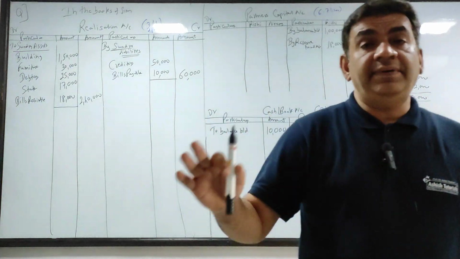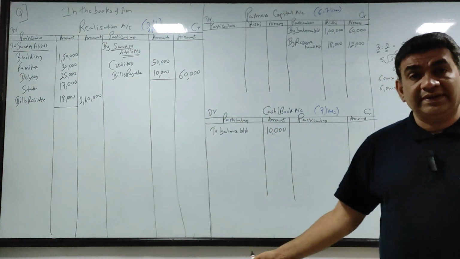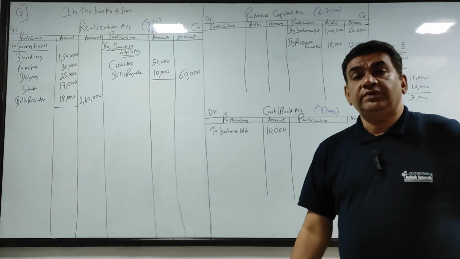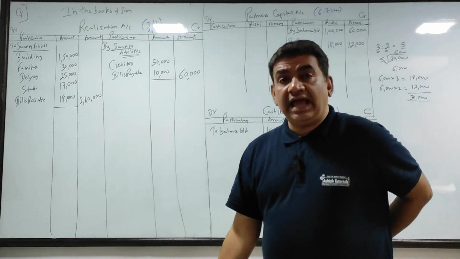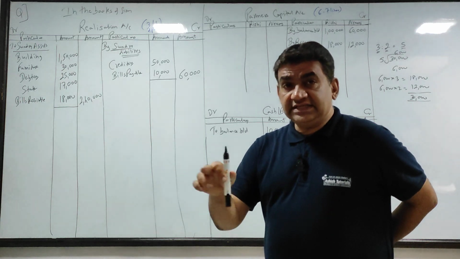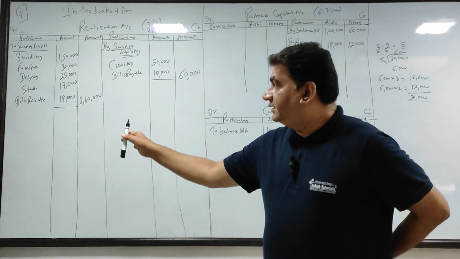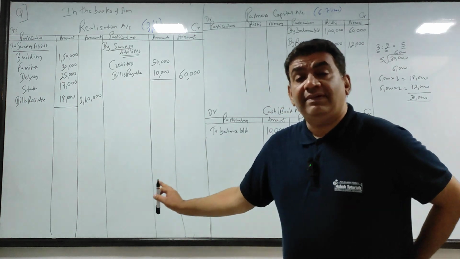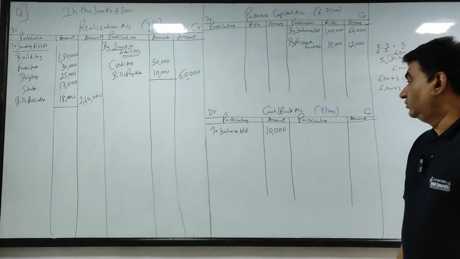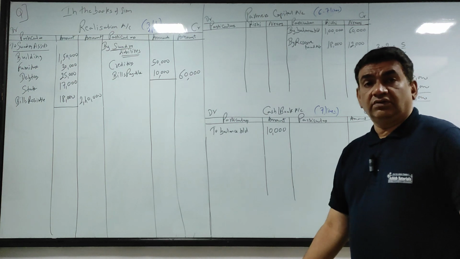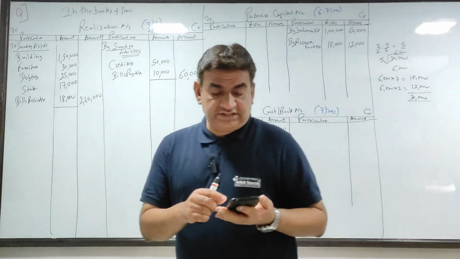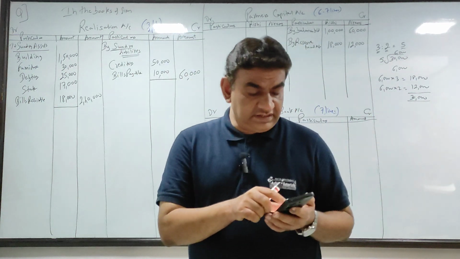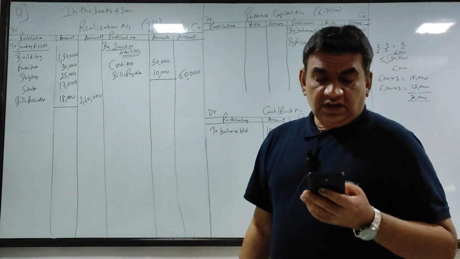I'll repeat, capital को transfer करो capital account में, reserve fund को distribute करो in the profit sharing ratio, creditors, bills payable, liability, all assets in this question other than bank, debit side of realization and bank in the cash bank account as to balance brought down. Clear? Now let's take adjustments. Okay, let's see the first adjustment.